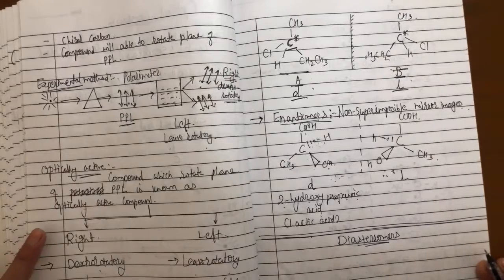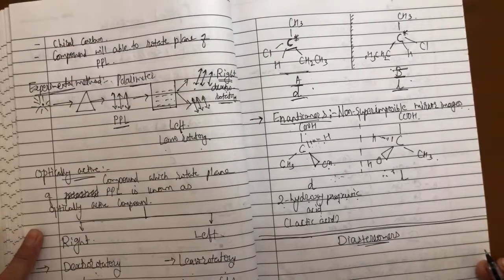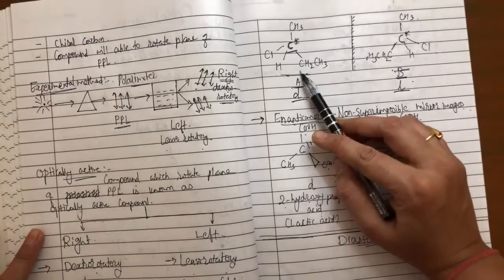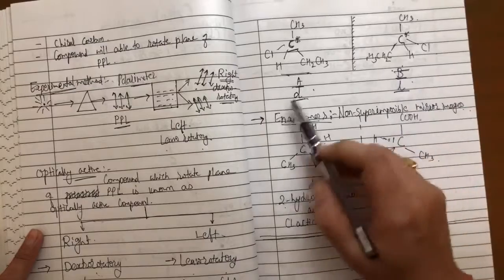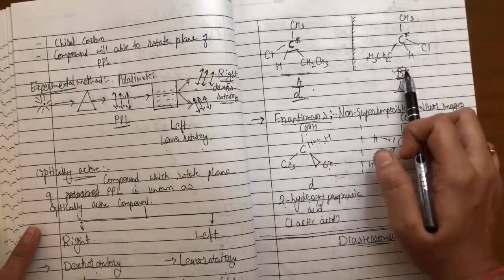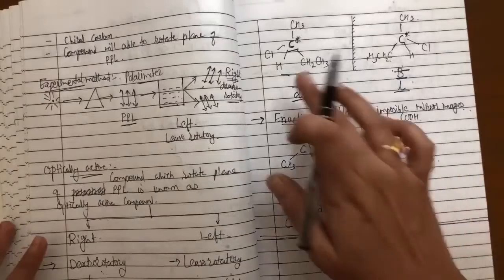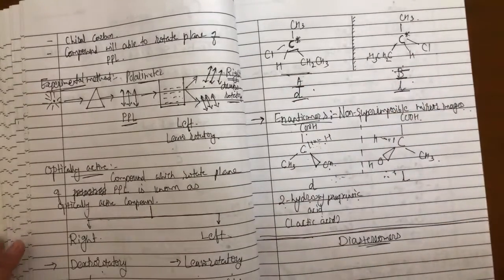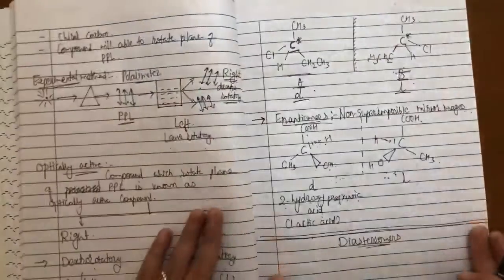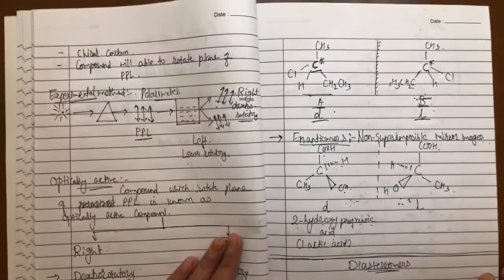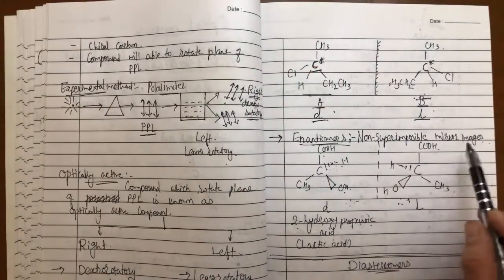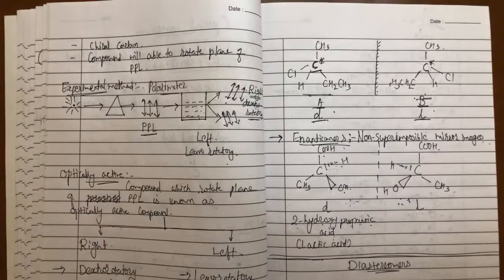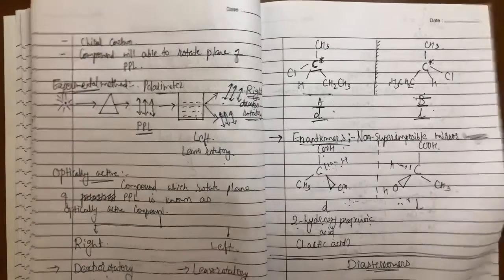Now, one very important fact about these isomers: if this is the arrangement, and if I keep a mirror in between and draw the mirror image, then if this is dextrorotatory, the mirror image is always levorotatory. These two are known as mirror images of each other. Now if I try to superimpose them on each other, you can clearly see they are non-superimposable compounds. Non-superimposable mirror images are known as enantiomers.